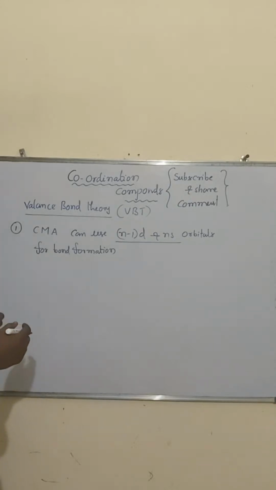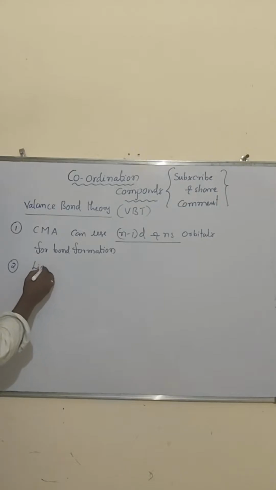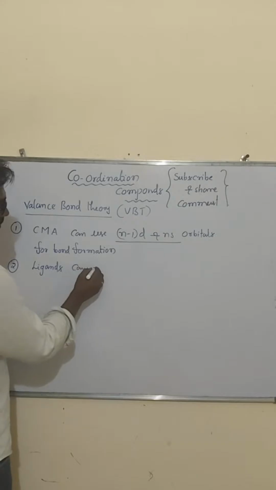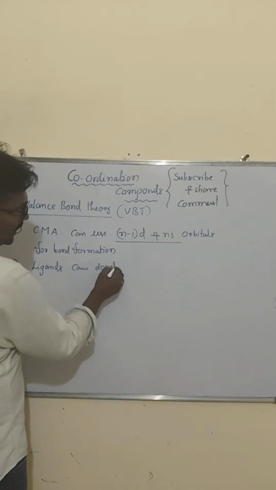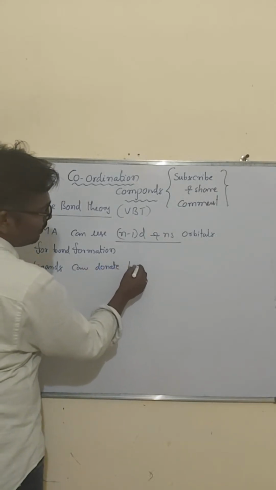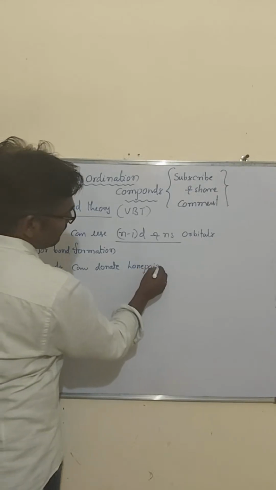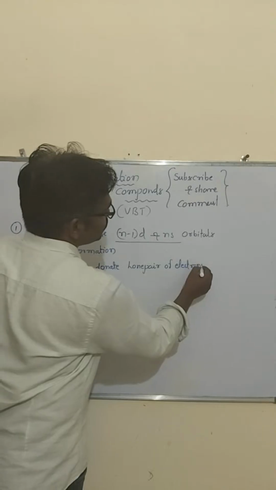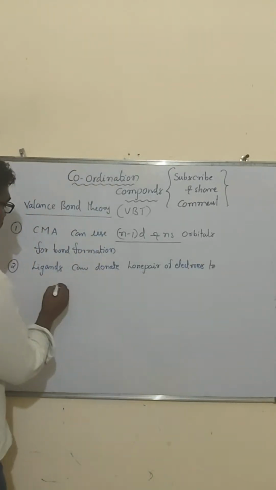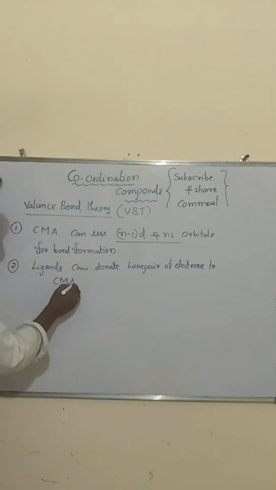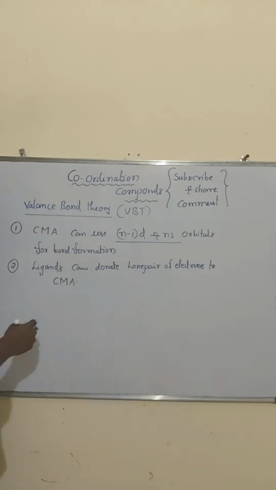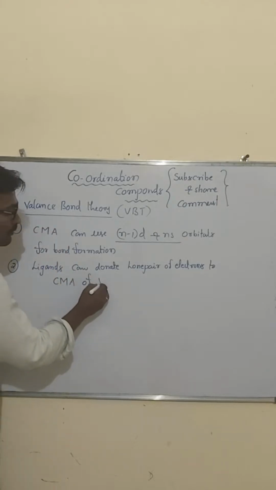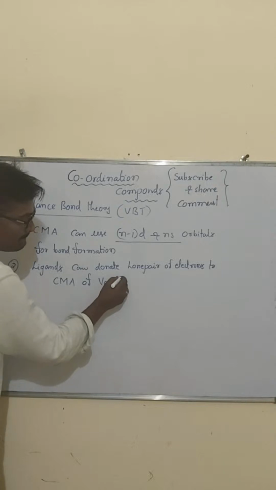Understand all of you? Then second one: ligands can donate a lone pair of electrons to the central metal atom's vacant orbitals.